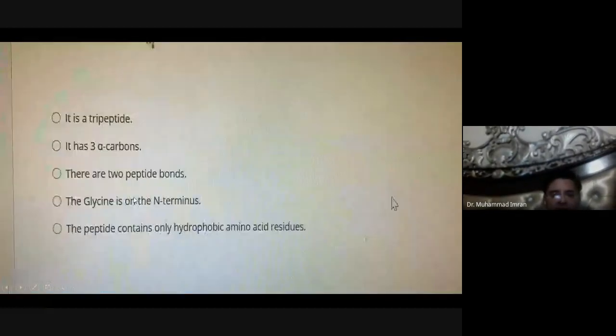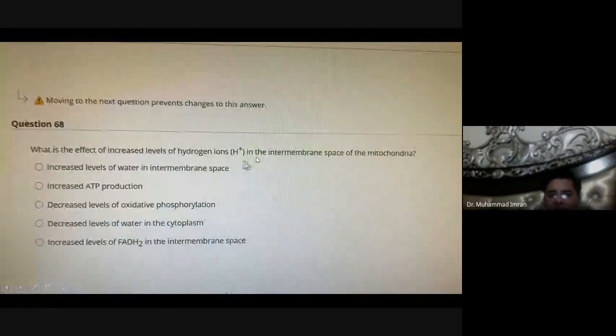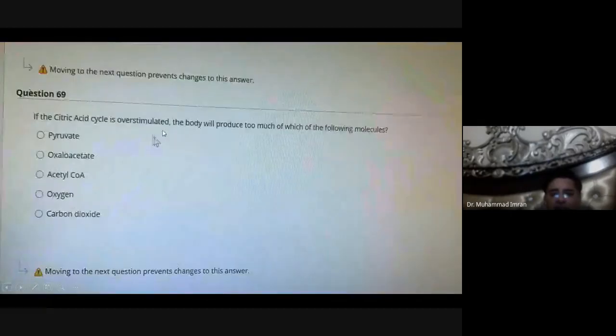What is the effect of an increased level of hydrogen ions in the intermembrane space of the mitochondria? It increases the production of ATP. Option B. In the citric acid cycle, if stimulated, the body will produce too much of which of the following molecules? Carbon dioxide. It will produce a lot of carbon dioxide if there is a lot of citric acid cycle.